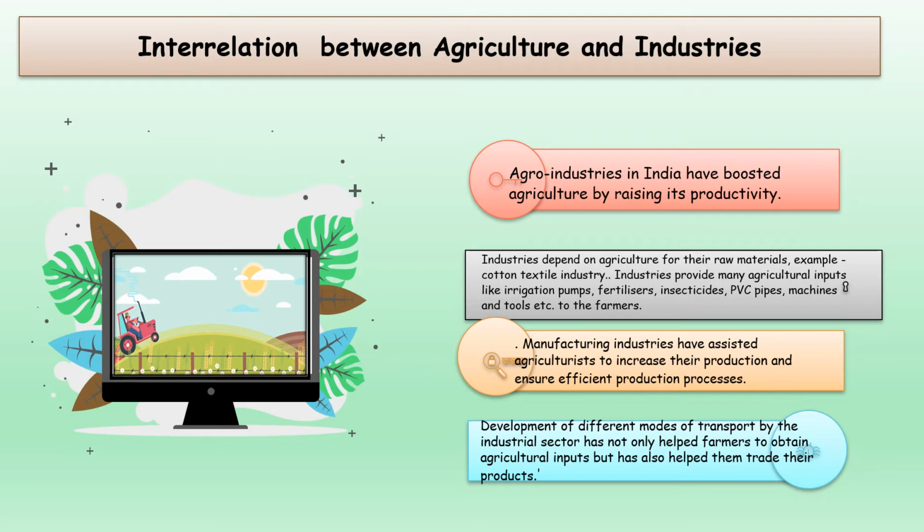Also, development of different modes of transportation by the industrial sectors has not only helped the farmers to obtain agriculture input but also helped them to trade their product. So from all this we can understand without agriculture industry cannot exist, and without industry agriculture cannot survive.